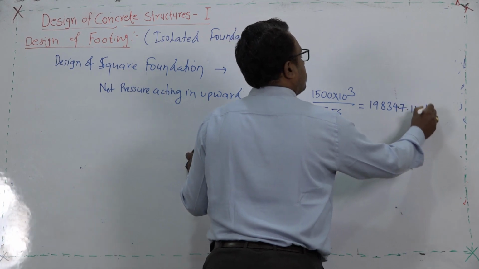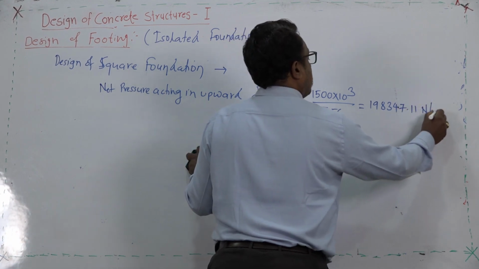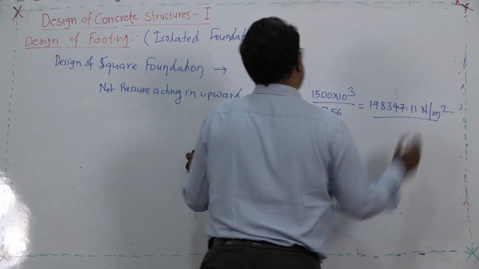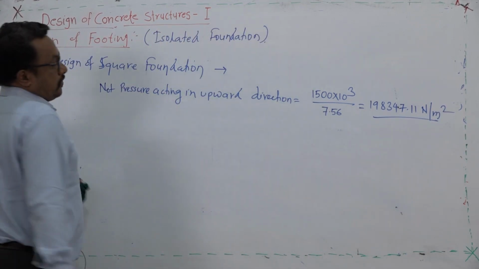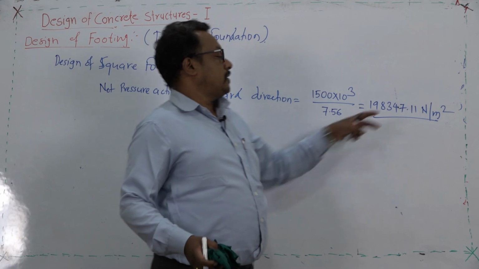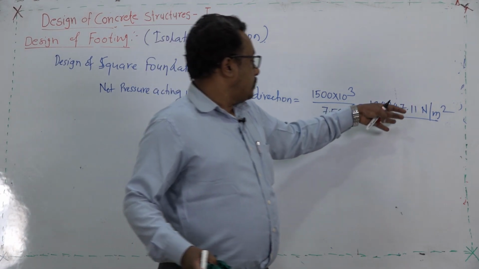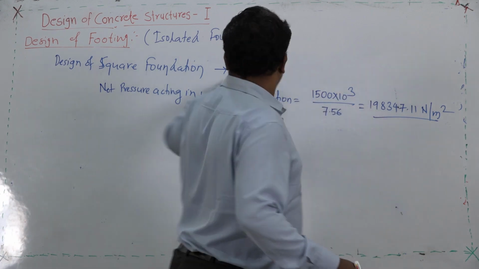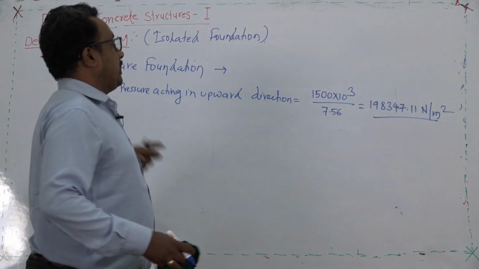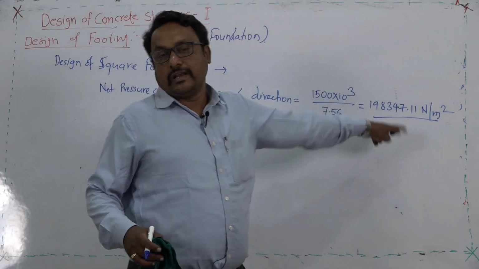And the unit of this will obviously be Newton per meter square. So, this is the upward pressure. Now, most of the calculations that we will try to address in the rest of the part will be governed by this value.